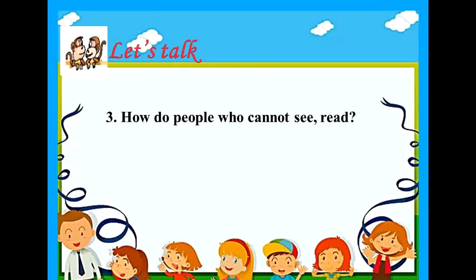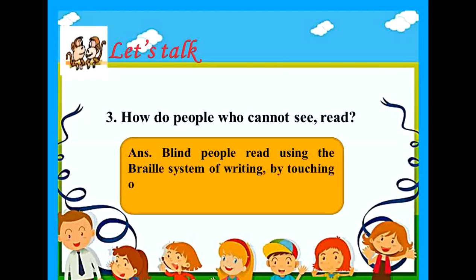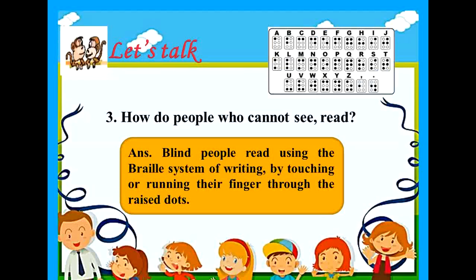Okay. The next question we have here is, how do people who cannot see read? Children, we have learned that people who are blind and deaf use the blind-deaf finger alphabet in order to communicate, whereas people who cannot see read using the Braille system of writing. That is, by touching or running their finger through the raised dots. Look here, children, this is the Braille alphabet.